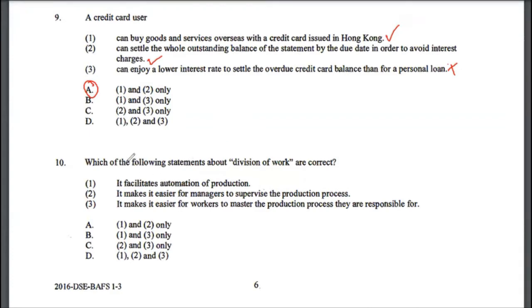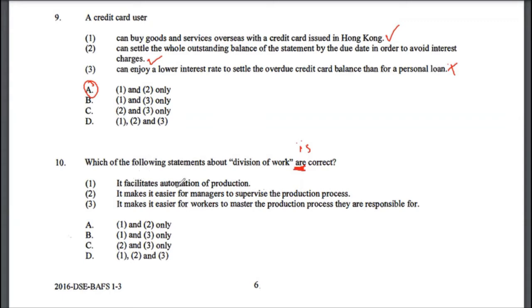So let's look at multiple choice 10. Which of the following statements about division of work are correct, right? So not one statement is correct in this case. They are giving you a hint here. It's not is, it's actually are. So probably all of them will be correct, or maybe more than one will be correct.